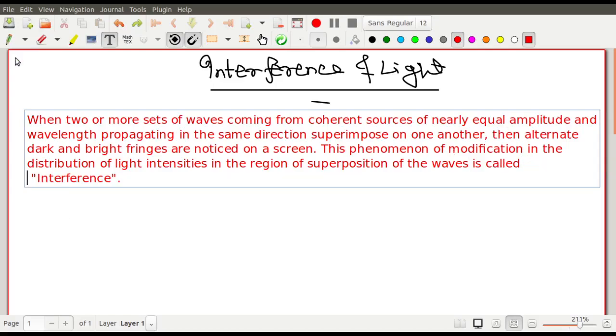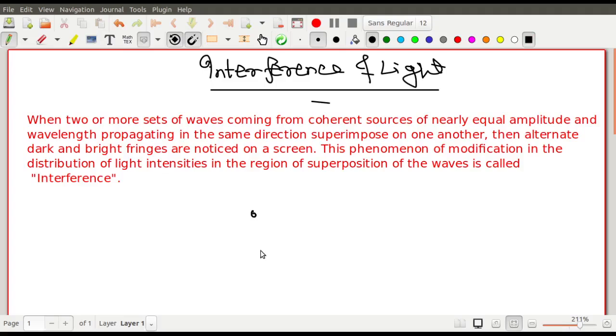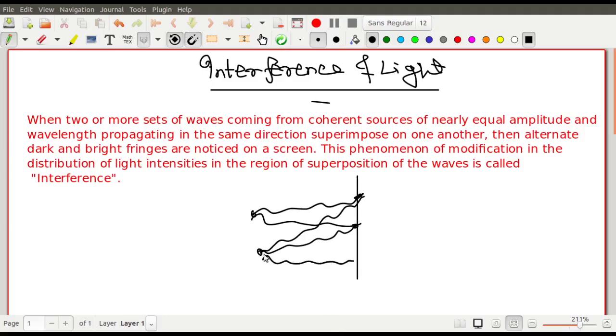Okay, so you see that there are two sources of light and they interfere. They are interfering at this place. Waves are coming out in all directions, so there can be another interference here. And suppose there is a screen, there is another interference over here. So there is interference between the light waves coming from these sources, and they interfere at different points on the screen.